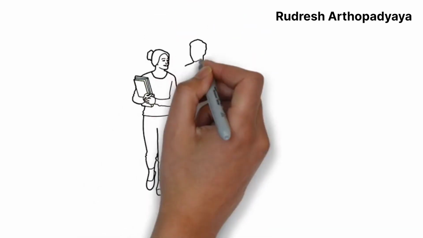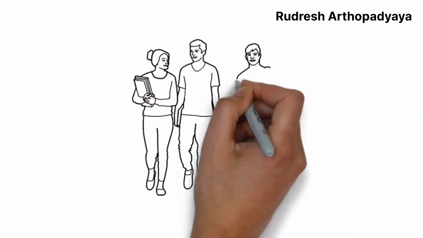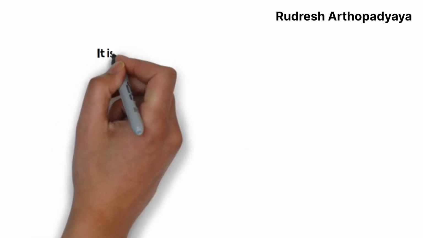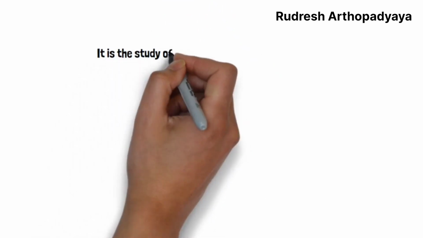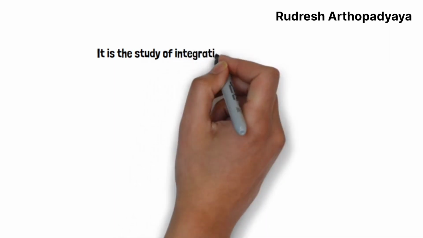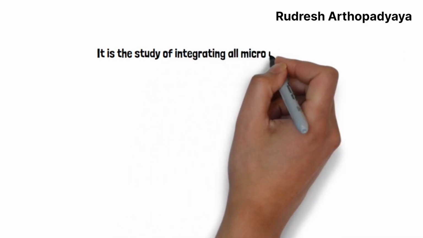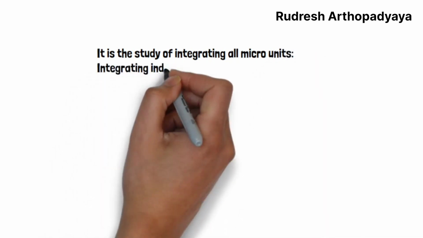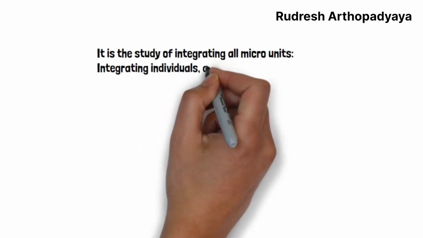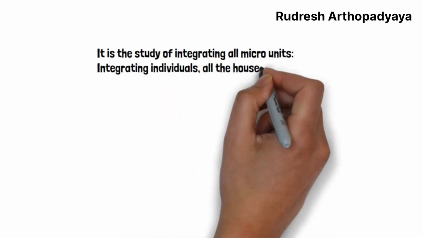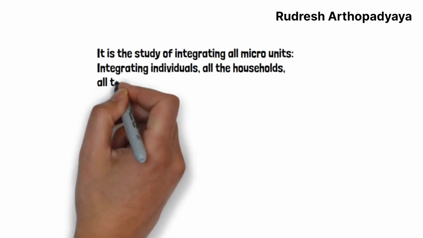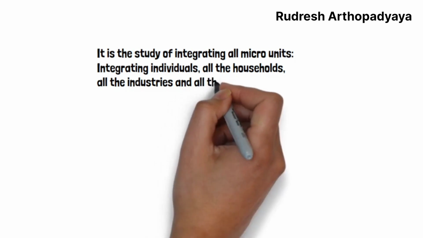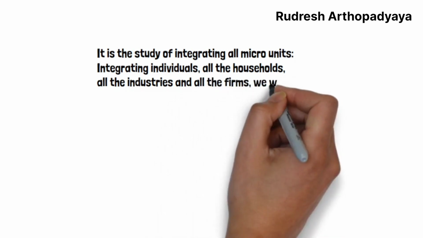It may be a middle class household, it may be a rich class household, whatever. Right? So macroeconomics is the second classification. It is the study of integrating all micro units. If you integrate individuals together, it becomes one economic system. If you integrate all the households, all the industries, all the firms, we call it macroeconomics. We are not studying only one particular unit of industry. We are studying industries together, that is the macro level.